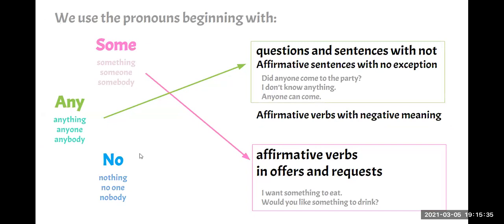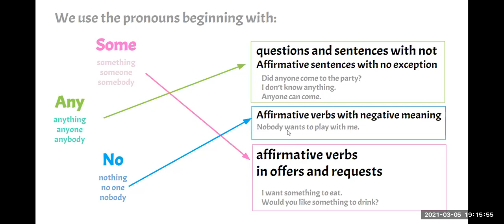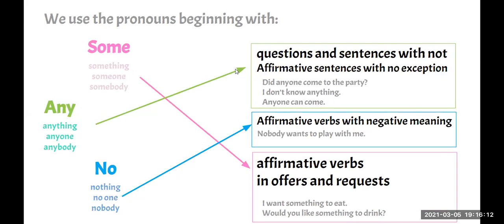And of course, we use nothing, no one, or nobody with affirmative verbs, but the meaning of the sentence is negative. For example, nobody wants to play with me. As you can see, the verb is affirmative, but the meaning of the sentence is negative. El verbo es afirmativo, pero el significado de la oración es negativo. Nadie quiere jugar conmigo. Okay? Any questions until here? Some, any, and no?